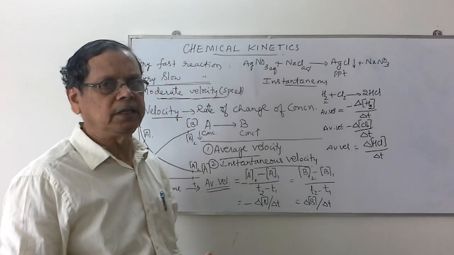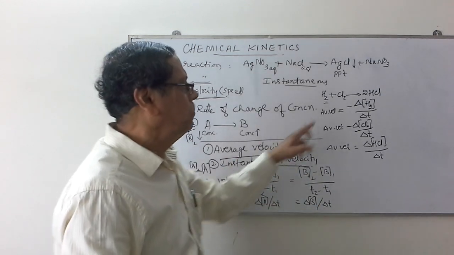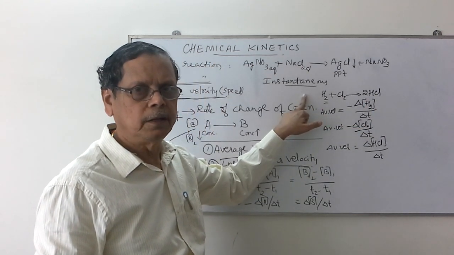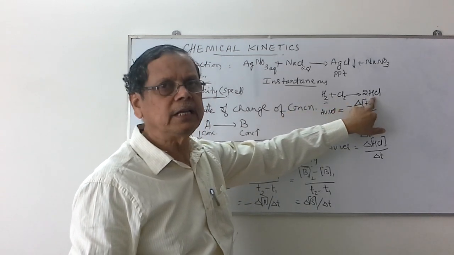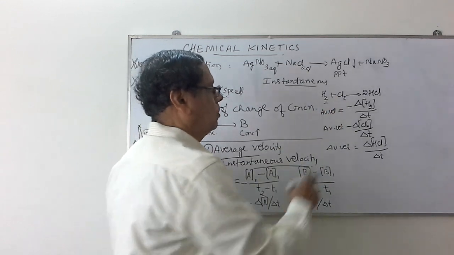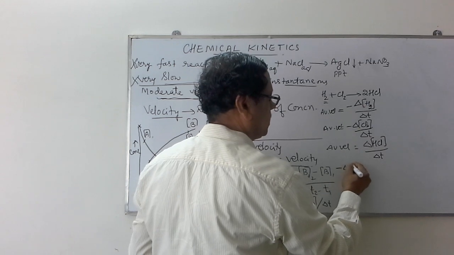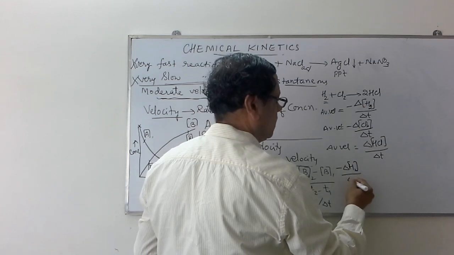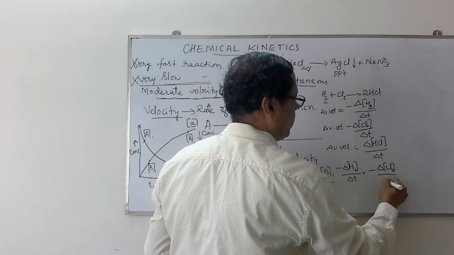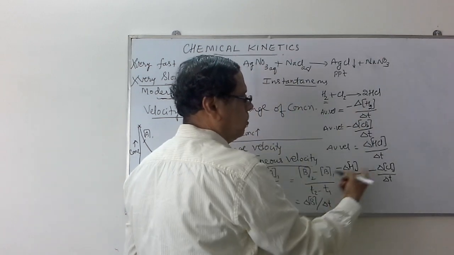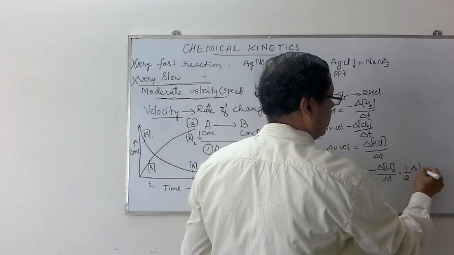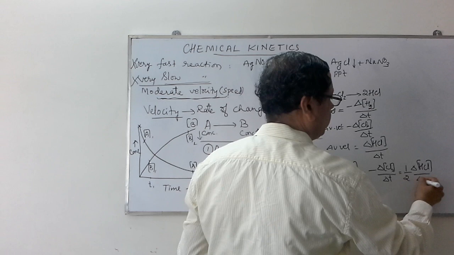But to equate these velocities of one substance with the other one, we observe that the rate of formation of HCl is 2 times the rate of disappearance of H2. Similarly, rate of formation of HCl is 2 times the rate of disappearance of chlorine. That's why to write the equal sign among these, we write minus delta H2 divided by delta T is equal to minus delta Cl2 divided by delta T. But for 1 mole and 1 mole, there will be 2 moles, that's why it is half of delta HCl divided by delta T.